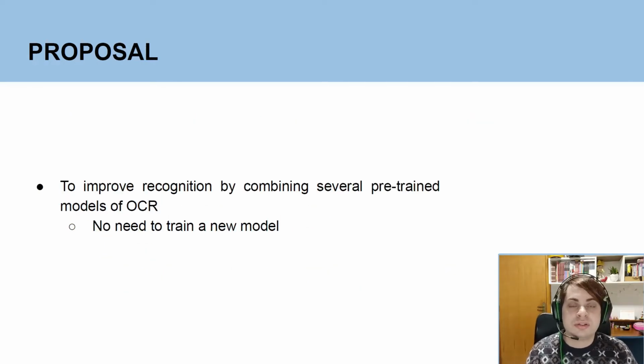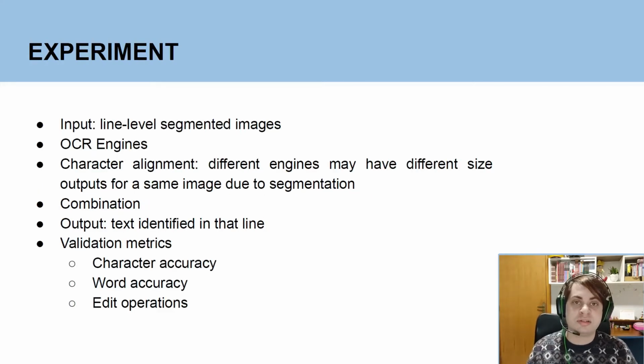So, in order to assist with that problem, we propose a combination of several pre-trained OCR models, so it is possible to achieve better recognition without training new models. Our experiment starts with line-level segmented images that are input into different OCR engines. The outputs from these OCR engines are aligned and combined so we get a final output. With this final output, we evaluated character accuracy, word accuracy, and the number of edit operations needed to transform the identified text into the correct one.